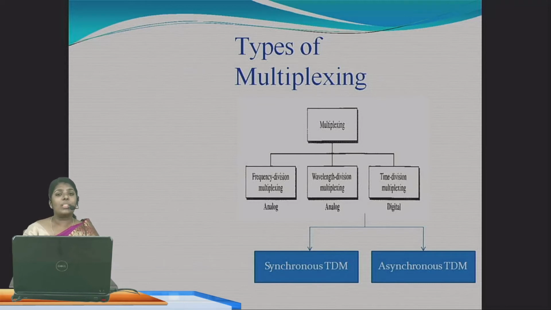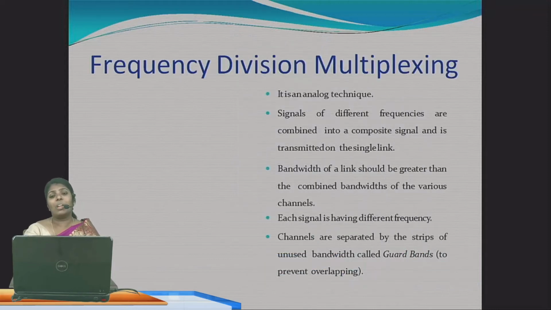Here frequency division multiplexing is analog, wavelength division multiplexing is also analog, and time division multiplexing is digital. In time division multiplexing we have 2 types, synchronous time division multiplexing and asynchronous time division multiplexing.